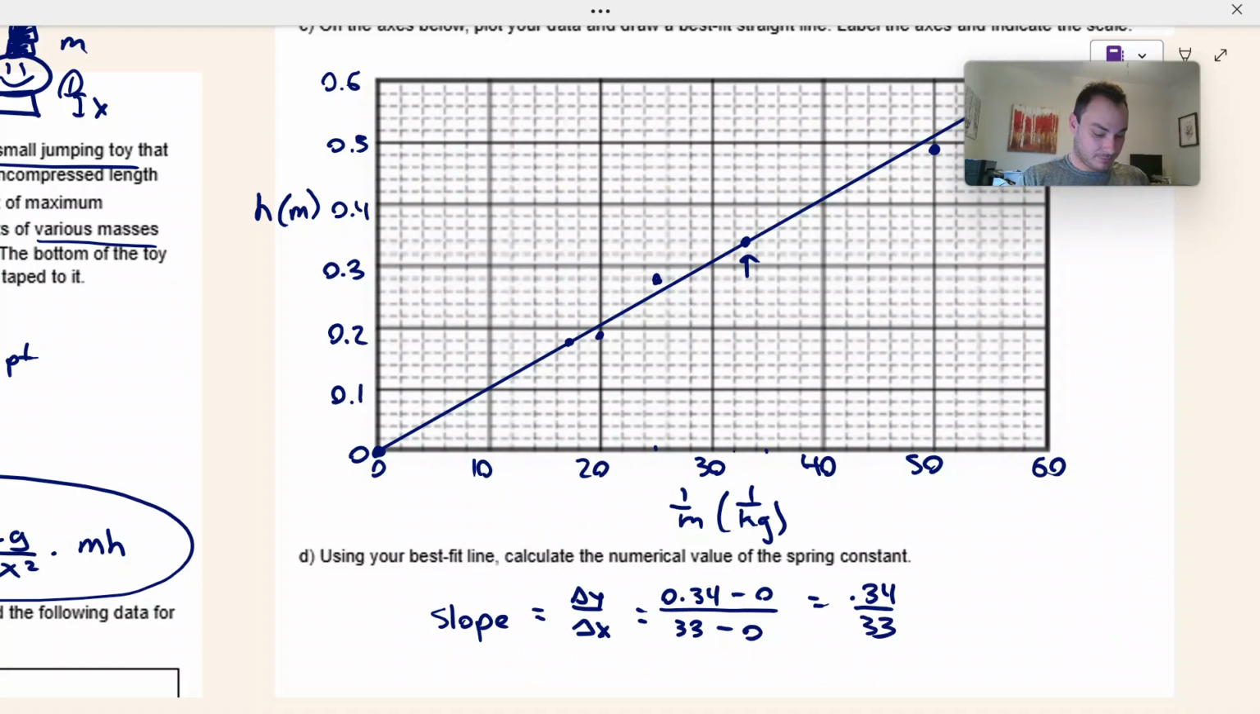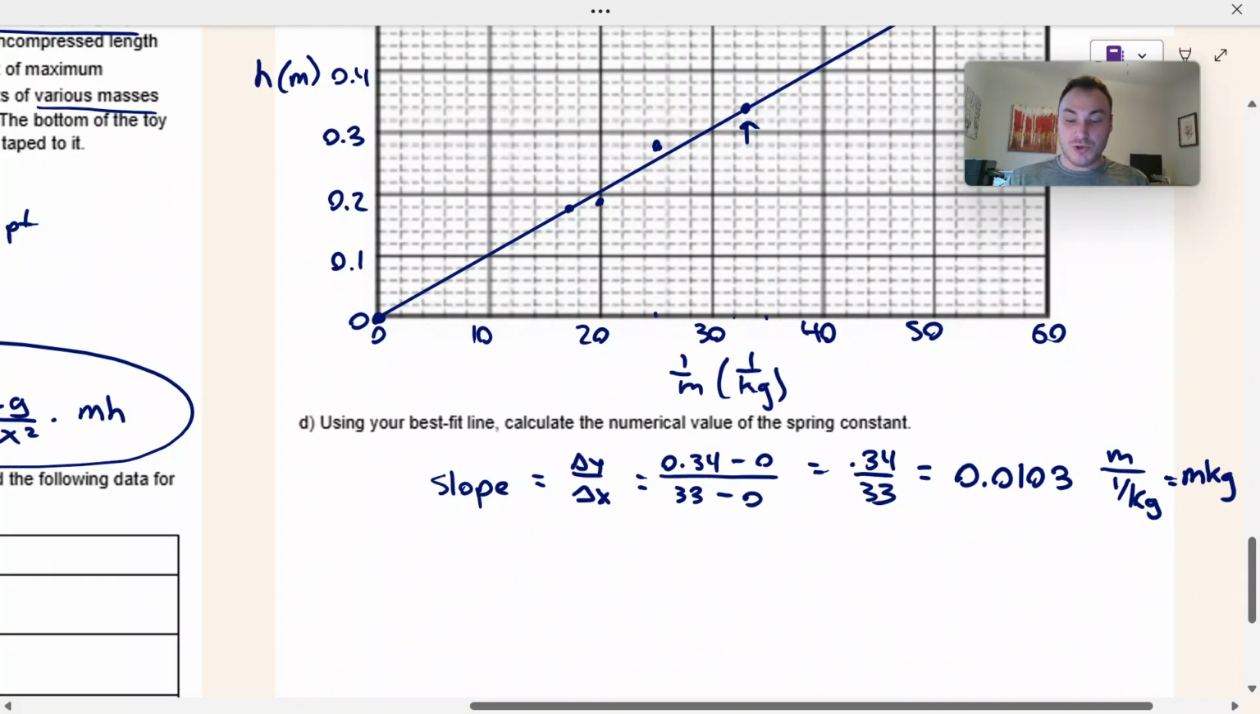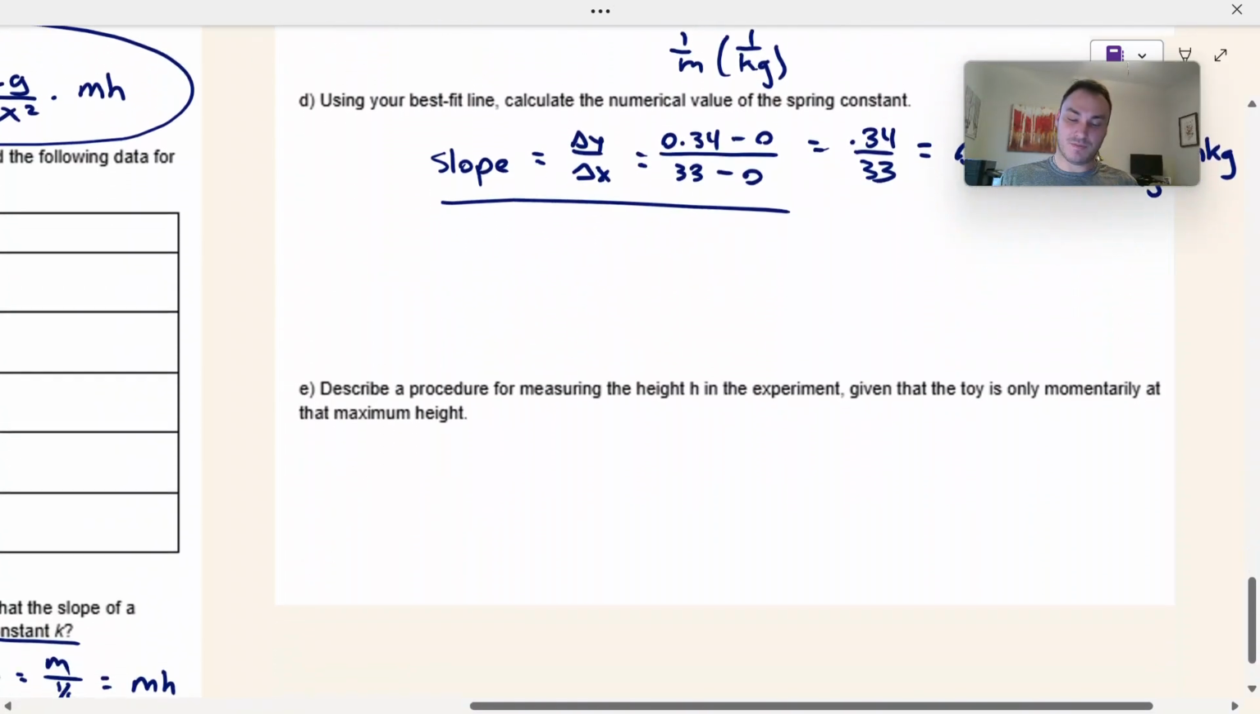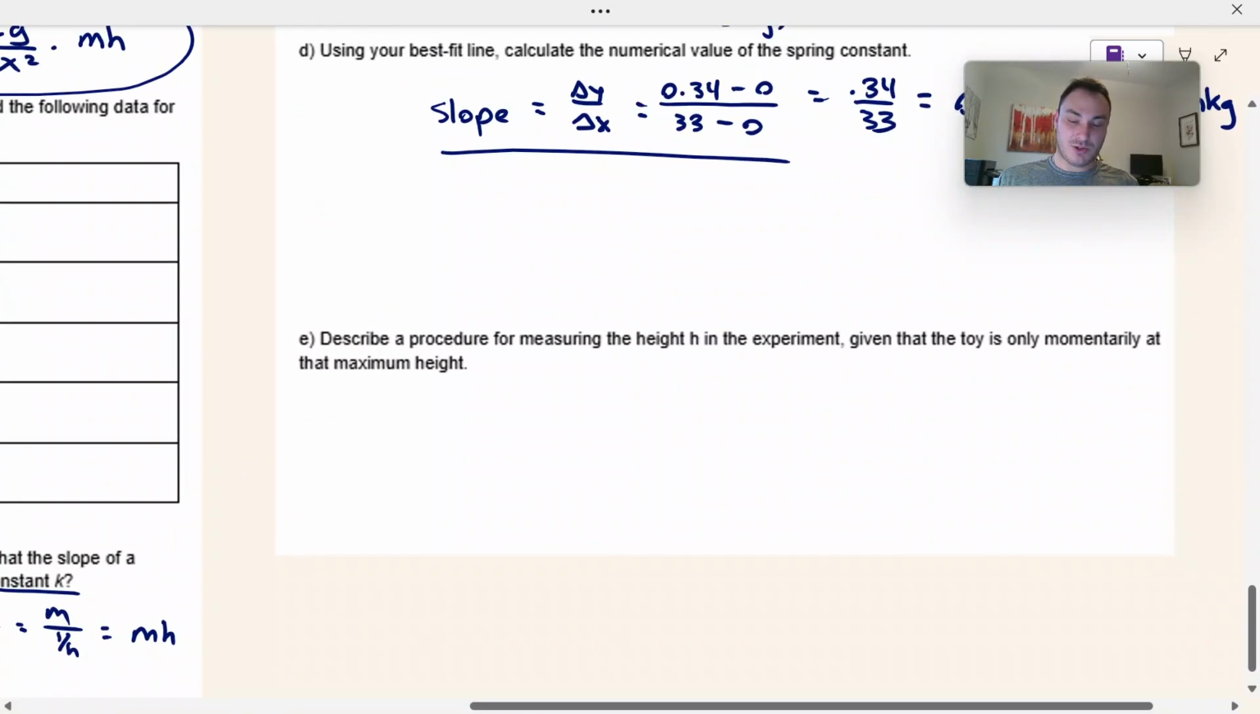0.34 divided by 33, which is 0.0103. The units are meters over 1 over kilograms, which is just meters times kilograms. You do need to show the slope calculation. Listen, calculating slope isn't the most complicated of equations, but they do want to see that you're actually putting down the equation there.